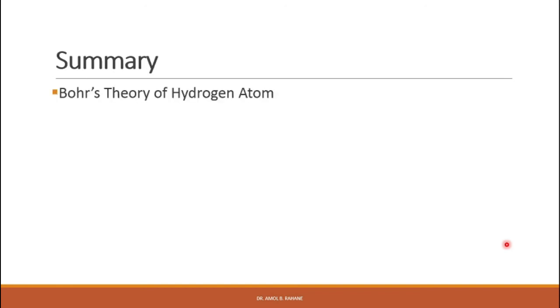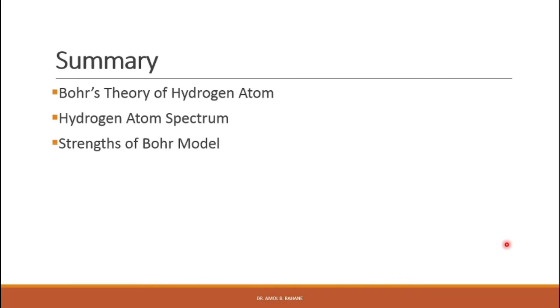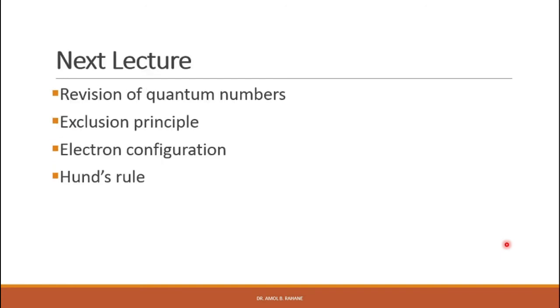So in summary, we have learned Bohr's theory of the hydrogen atom. We have also studied the hydrogen atom spectrum. We have considered the strengths and drawbacks of the Bohr model in detail, right? In the next lecture, we are going to study the revision of quantum numbers, the Pauli exclusion principle, Hund's rule, and the electronic configuration of the atom.